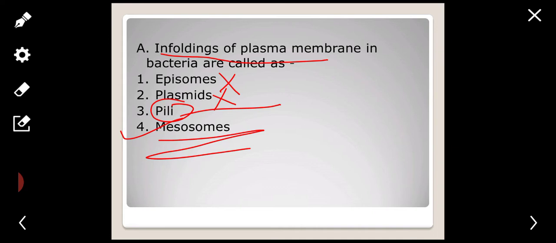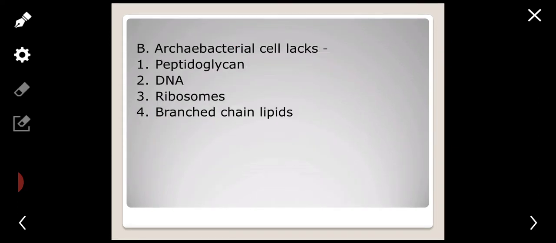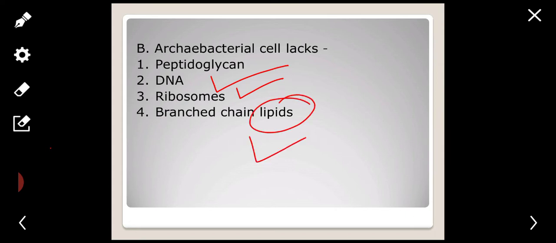Let's go to the next question. Archaebacterial cell lacks? We know that archaebacteria belong to the kingdom Monera. This bacterial classification lacks a double membrane bounded structure. DNA, obviously they have, ribosomes they have, lipid chains they have. They only lack peptidoglycan chains. So this is the answer.